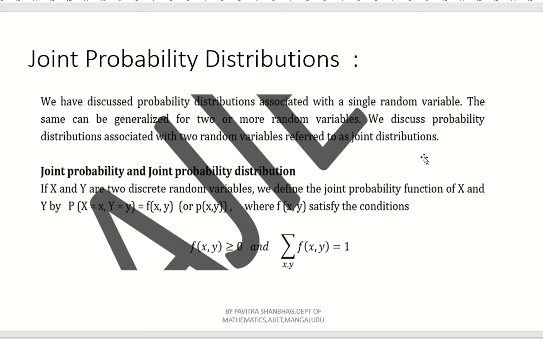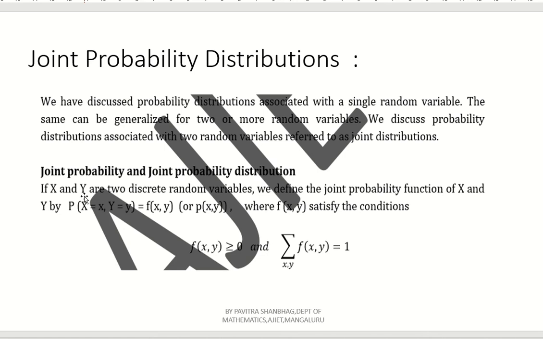Okay. Now first let us discuss the definition of joint probability and joint probability distribution. Suppose capital X and capital Y, we have already discussed that a random variable is denoted by capital X or capital Y, right? We have done that basic concept in previous lectures.